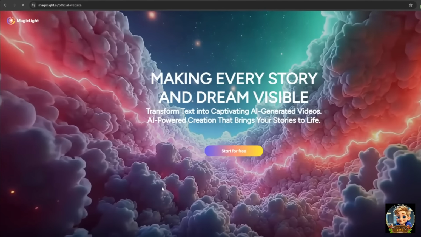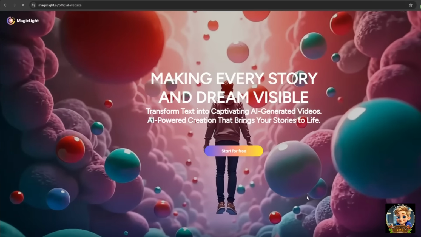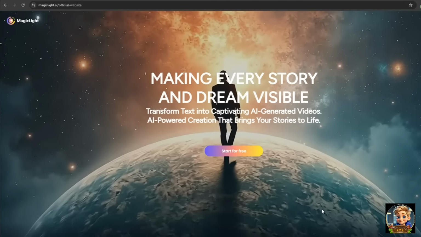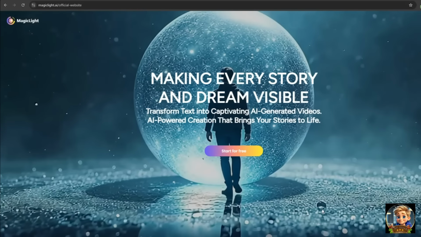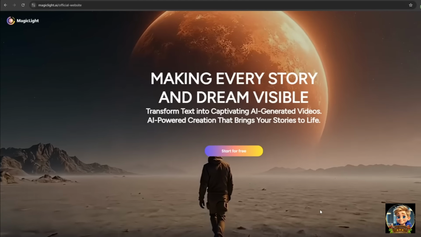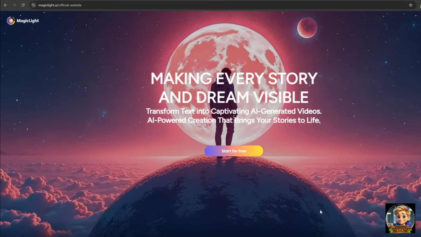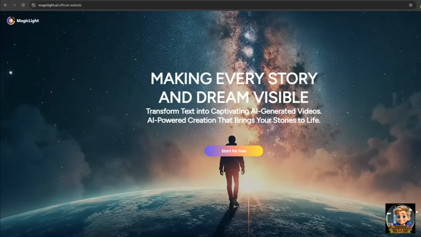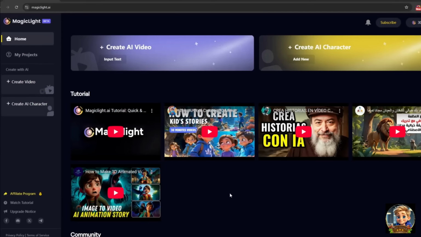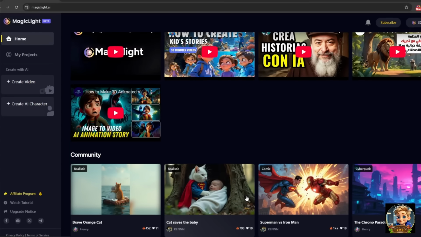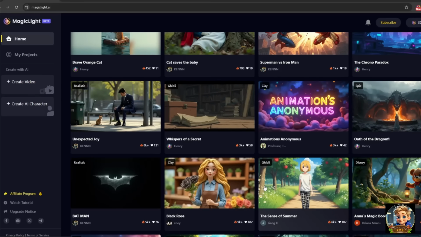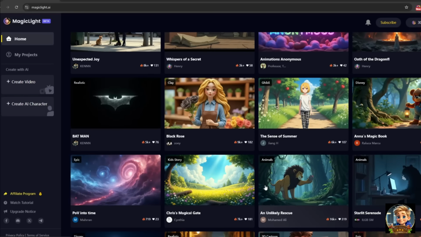The tool I'm talking about is called Magic Light, and trust me, it's going to save you a ton of time and effort. It's seriously easy to use, and creating animated videos is a piece of cake with this. Let me start by giving you a brief overview of Magic Light. Magic Light is an all-in-one AI-powered tool that lets users create stunning 3D animated videos with consistent characters. No coding or multiple apps required. From generating visuals to animating scenes and editing the final video, Magic Light streamlines the entire creative process in just a few clicks.